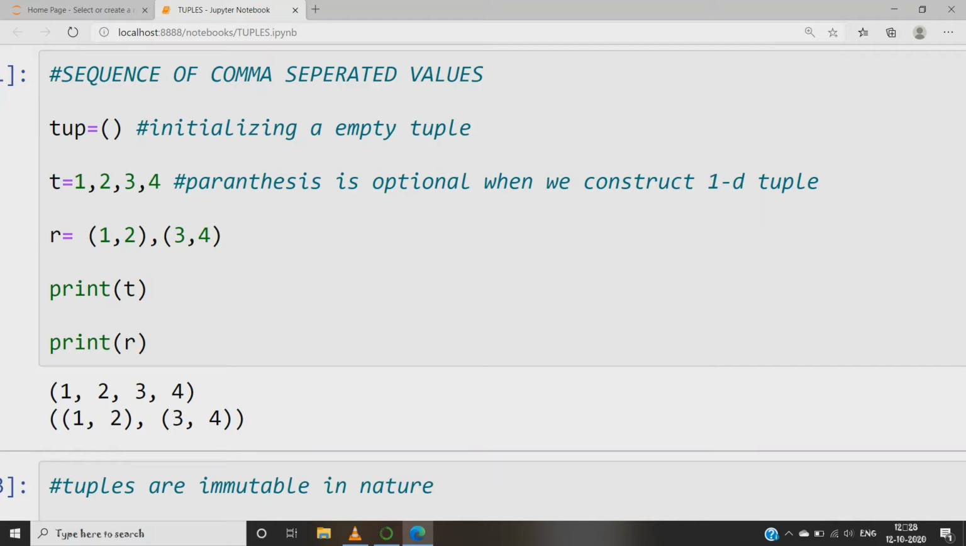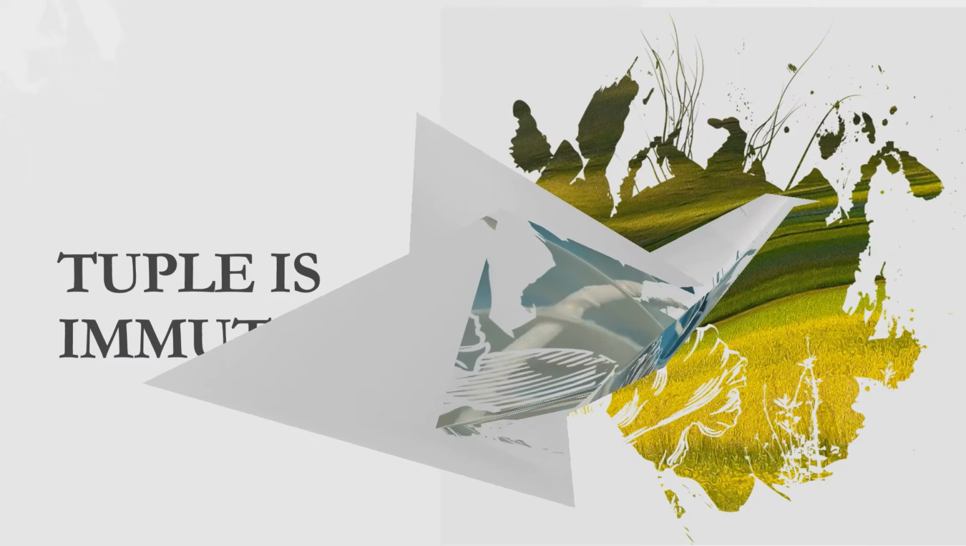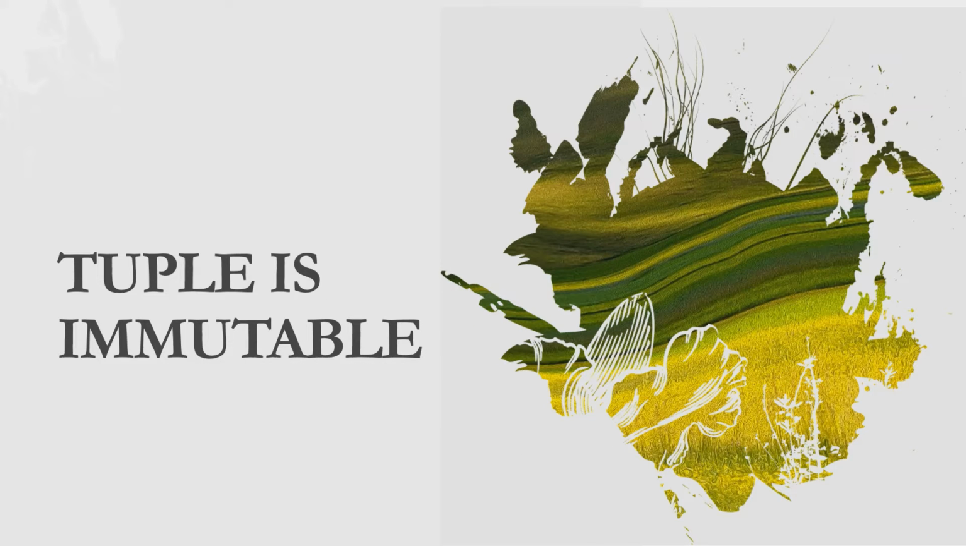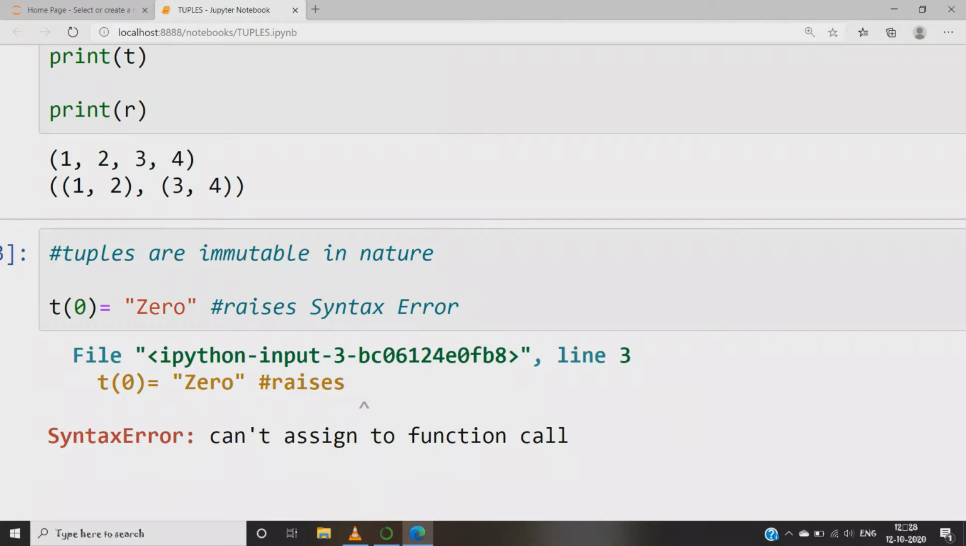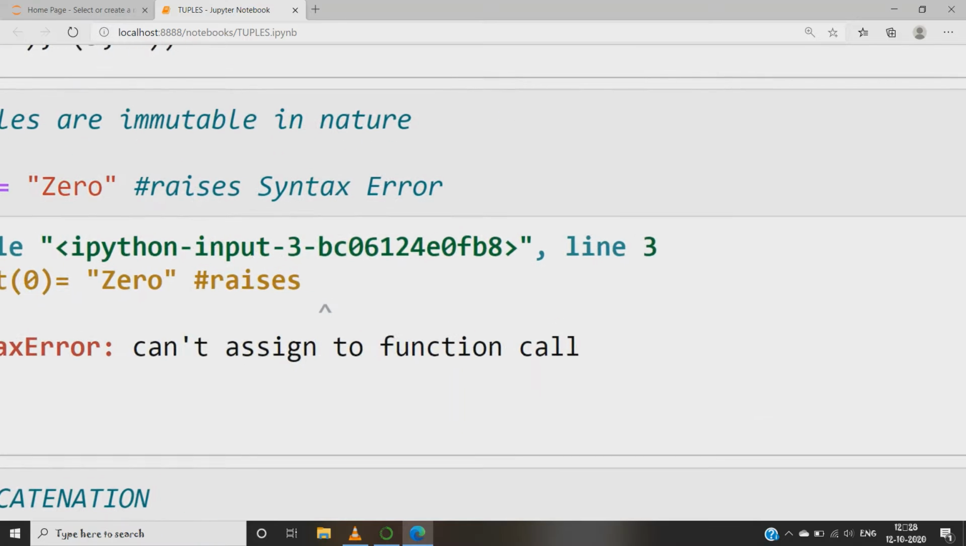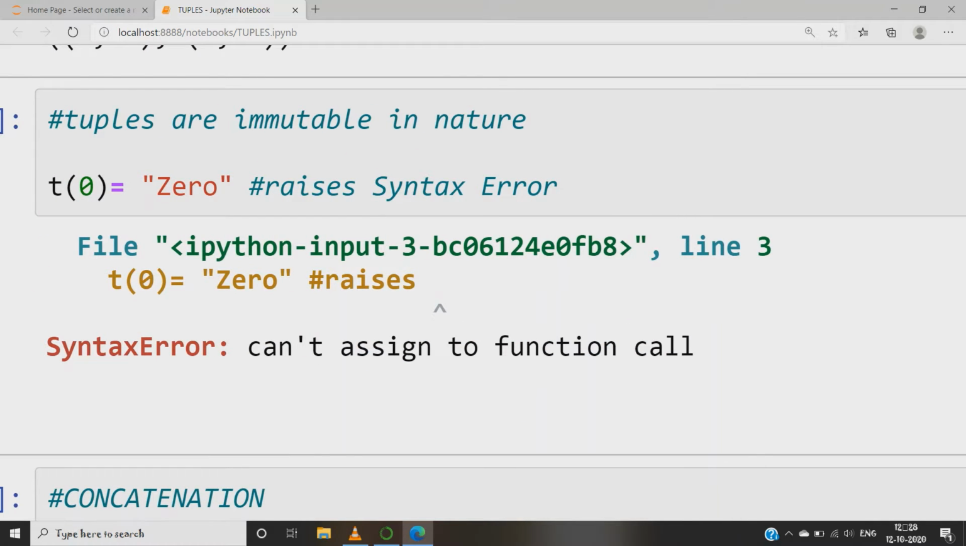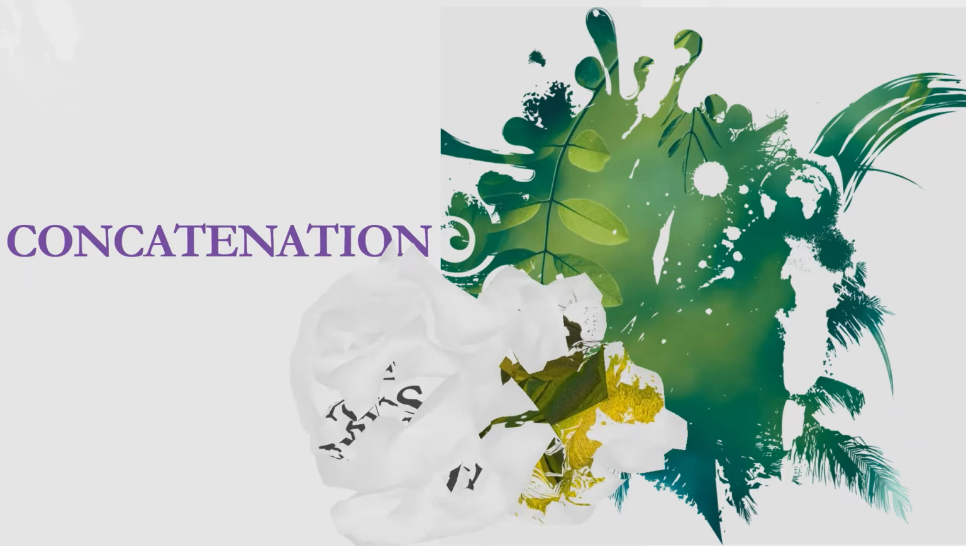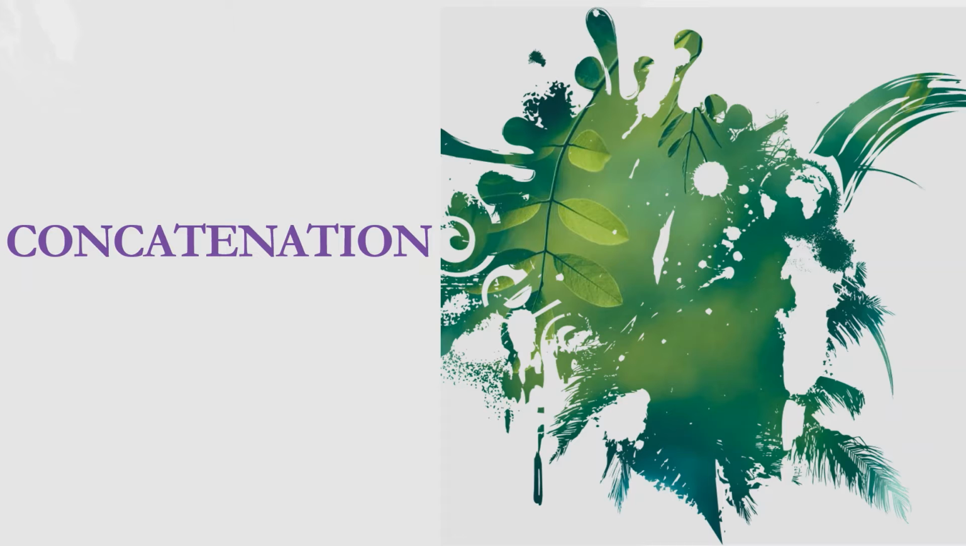Now we define a tuple T where on the right side we have values separated by a comma and we did not enclose them in parentheses, but it's taken as a tuple, which is evident from the print statement. The next snippet demonstrates the immutable nature of a tuple. It raises an error when we try to change the value of a tuple using an index. Moving ahead to the operations possible on this sequence, we have concatenation right in front.